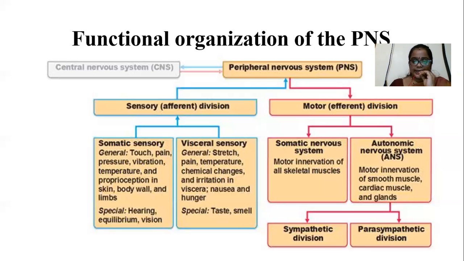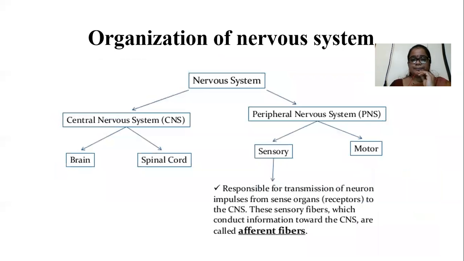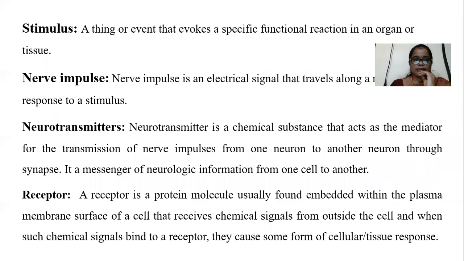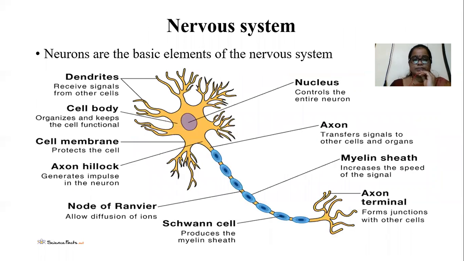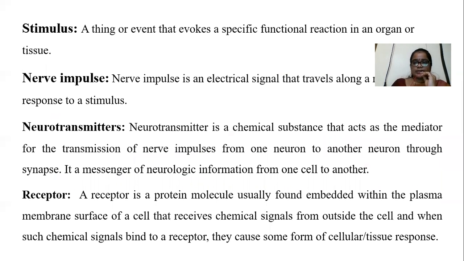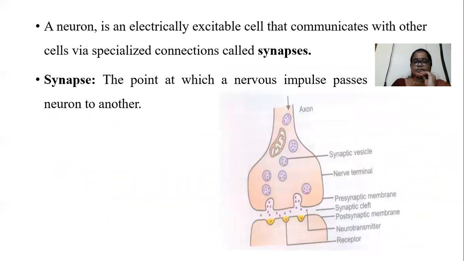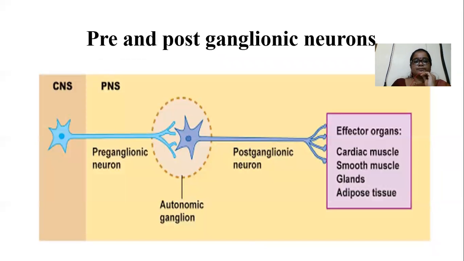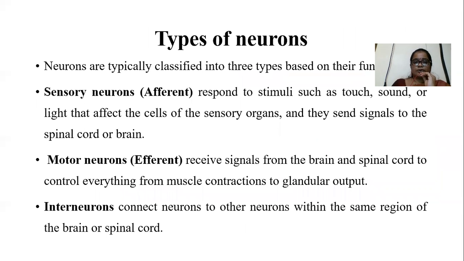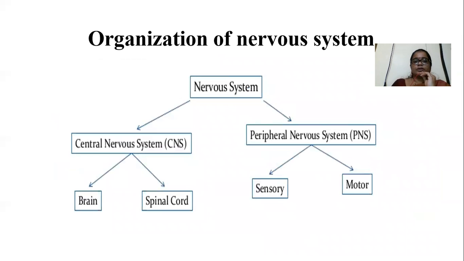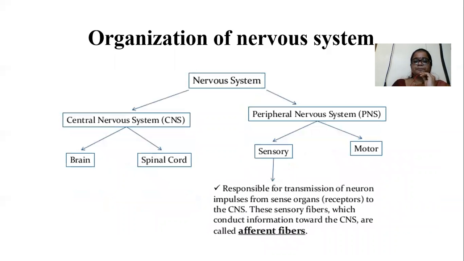In today's class, I have covered some important basic terms. What are the terms here? What is a neuron, what is the nervous system and the parts of a neuron, what is a stimulus, what is a nerve impulse, what is a neurotransmitter and receptor, what is a synapse, what are pre and postganglionic neurons, what are the types of neurons, and the organization of the nervous system. It includes central and peripheral. Peripheral includes sensory and motor.